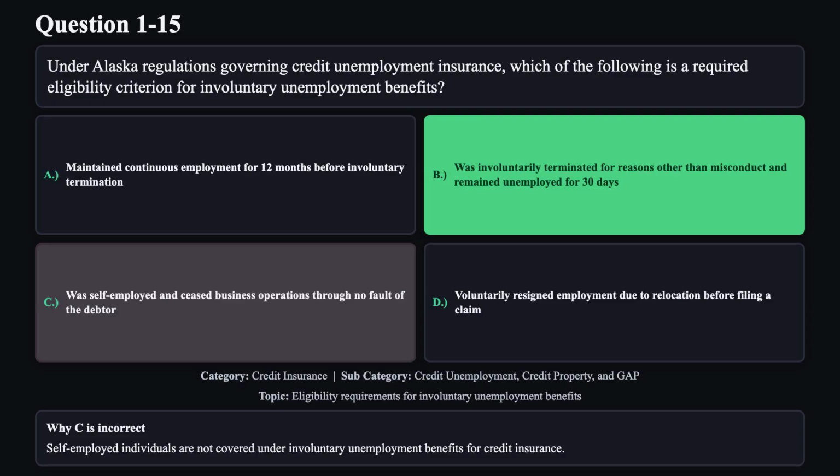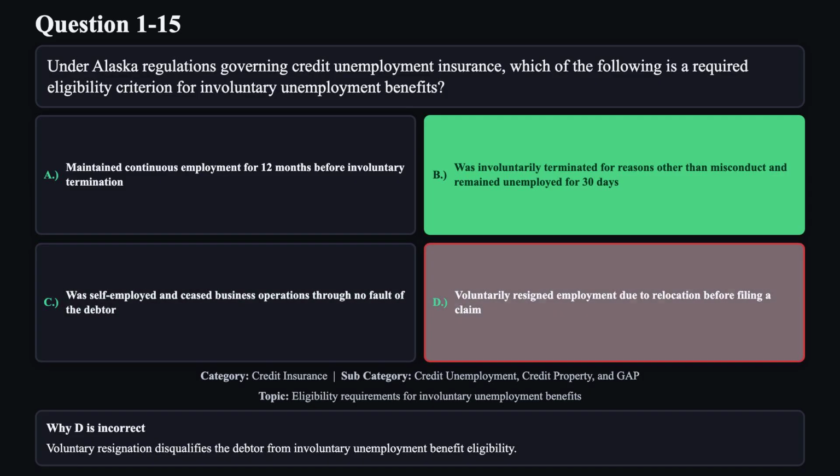Reason C is not correct. Self-employed individuals are not covered under involuntary unemployment benefits for credit insurance. Reason D is not correct. Voluntary resignation disqualifies the debtor from involuntary unemployment benefit eligibility.